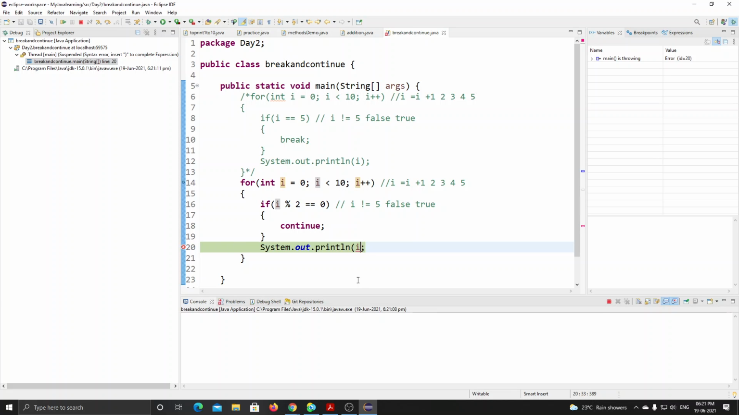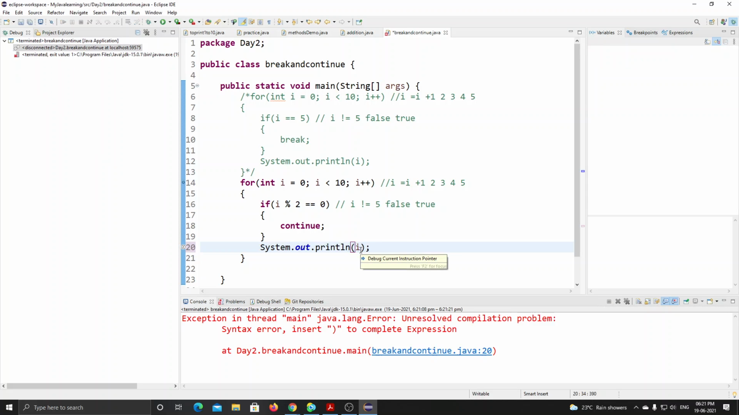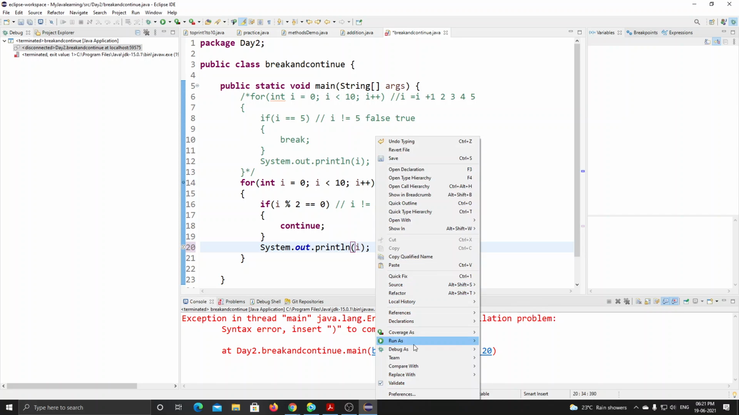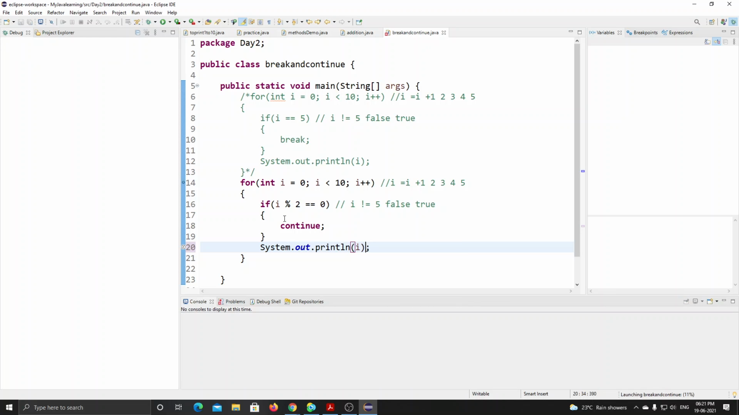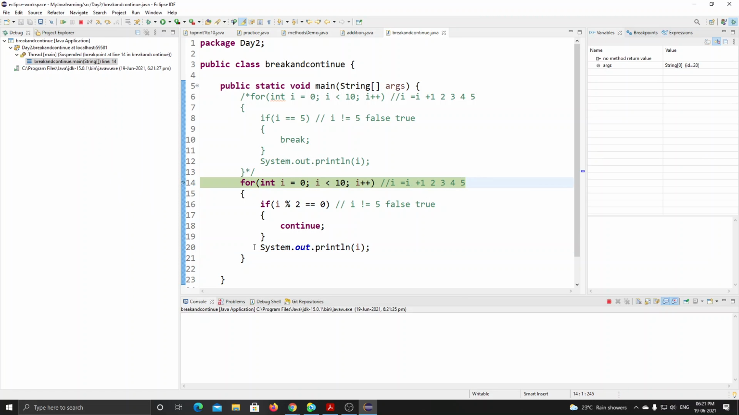If I clear this error and then press debug, it will start debugging from the starting line. If you have any errors in this code, it first shows the error by highlighting that line. In the compiler, it doesn't show any error by highlighting. Okay, understood?